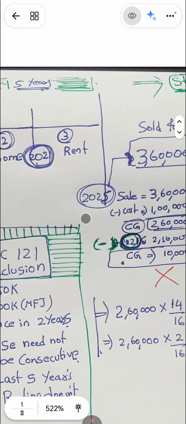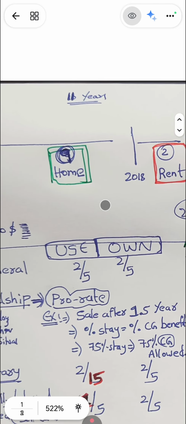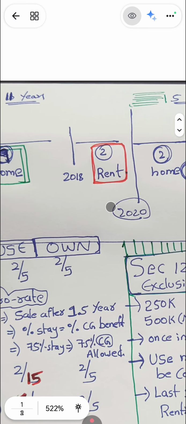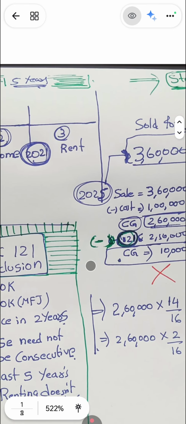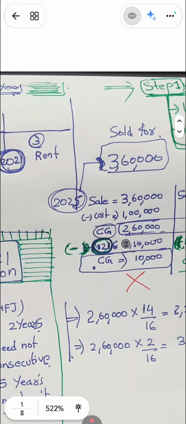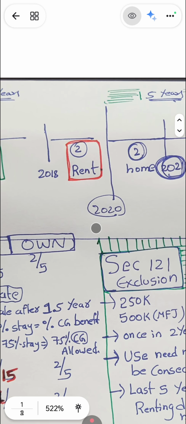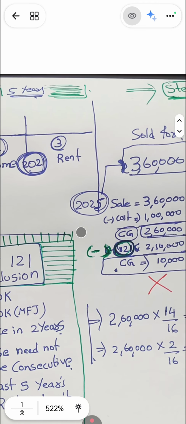We have to check the whole 16 years period. For the 16 years the capital gain is 2.6 lakhs. If there is any non-qualifying period, we have to apportion the benefit and remove that.